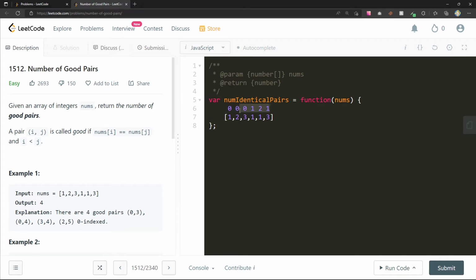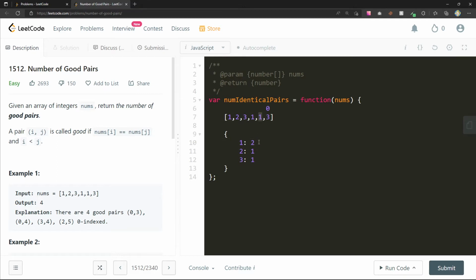But we can also do it the other way. You have a three, and I can store that somewhere. Think about some object. One: this is the first time I've seen a one. Two, first time I've seen a two. Three, first time I've seen a three. One, have you seen a one before? Okay, now I've seen two ones.